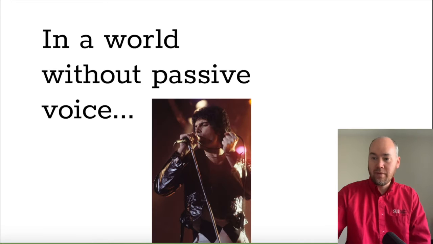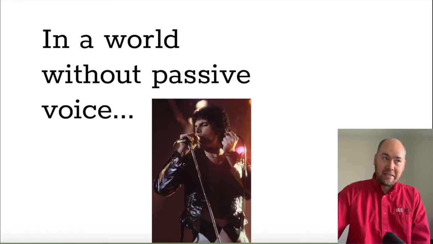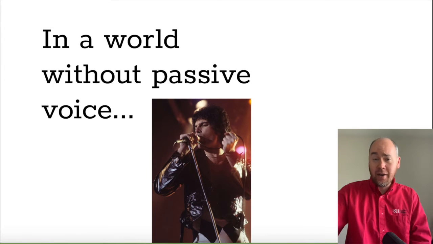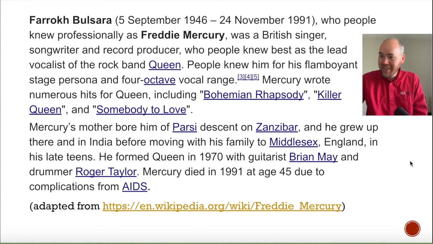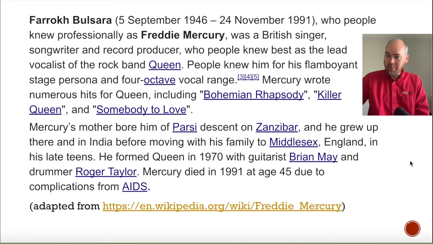Okay. So, first, let's look at the opposite. Let's imagine that passive voice does not exist, right? So, we're reading a Wikipedia article. This is really from this guy's Wikipedia article. Farouk Bulsara, who people knew professionally as Freddie Mercury. Oh, Freddie Mercury. I know who that is. Was a British singer, songwriter, and record producer who people knew best as the lead vocalist of the rock band Queen. Yep. People knew him for his flamboyant stage persona and 4-octave vocal range. 4 octaves is a lot.